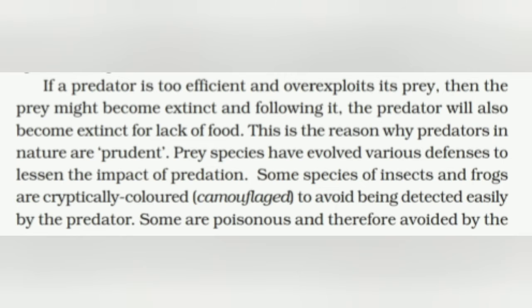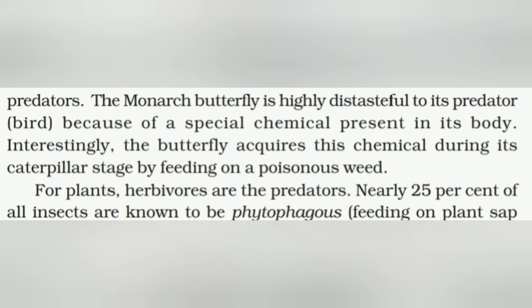Prey species have evolved various defenses to lessen the impact of predation. Some species of insects and frogs are cryptically colored, that is camouflaged, to avoid being detected easily by predators. Some are poisonous and hence are avoided by predators. The monarch butterfly is highly distasteful to its predator bird because of a special chemical present in its body.